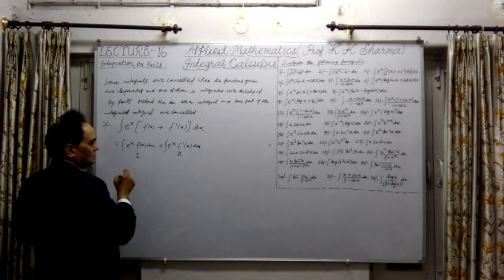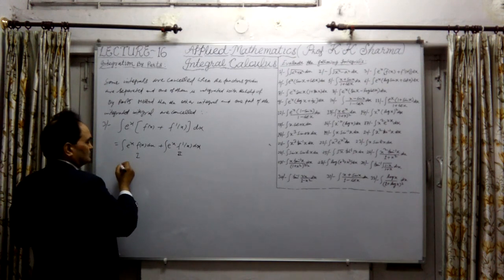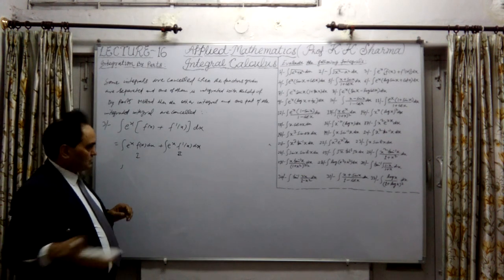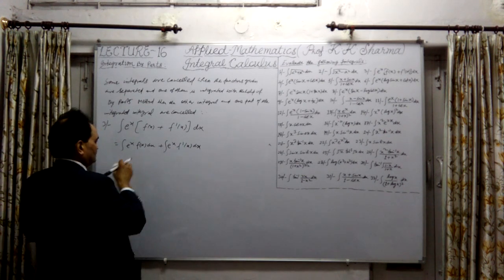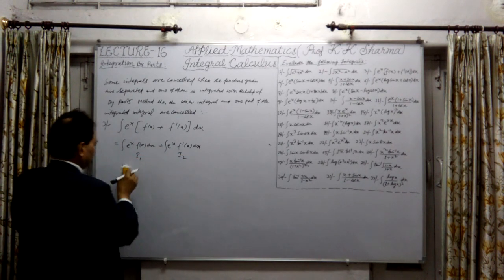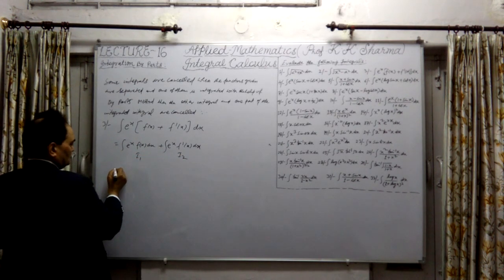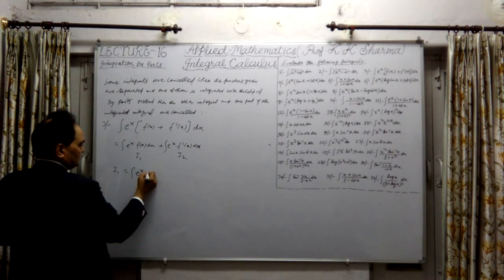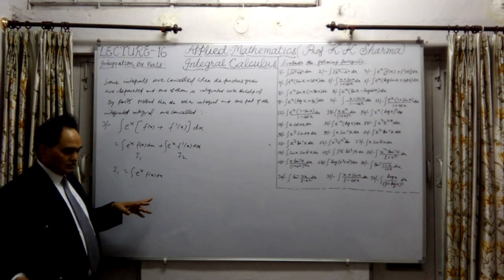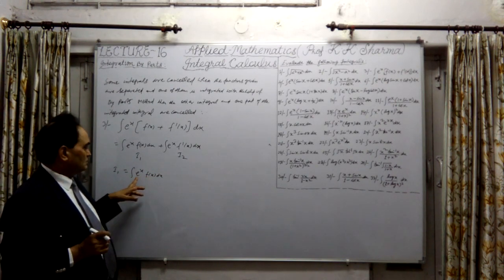This is the first integral, integrating the first part. This is I1, this is I2. Let me write I1, I2. Now I1 is equal to the integral of e^x into f(x) into dx. Now this f(x) is for differentiation, and e^x is for integration.